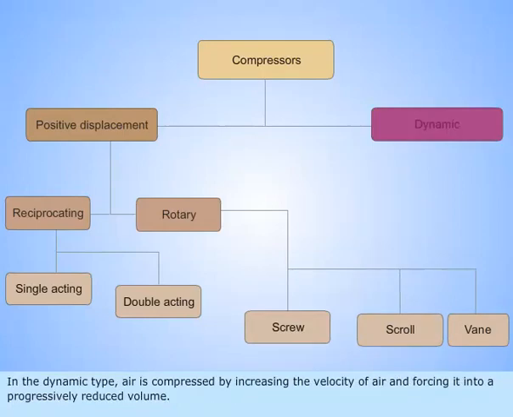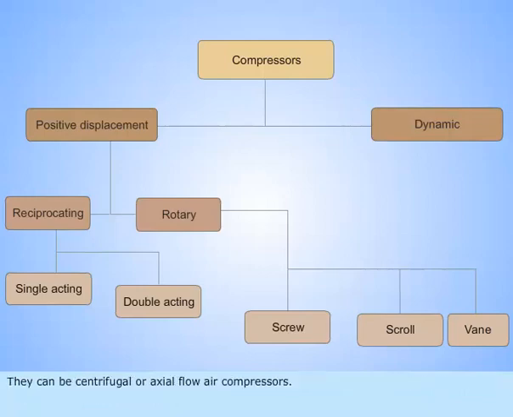In the dynamic type, air is compressed by increasing the velocity of air and forcing it into a progressively reduced volume. They can be centrifugal or axial flow air compressors.